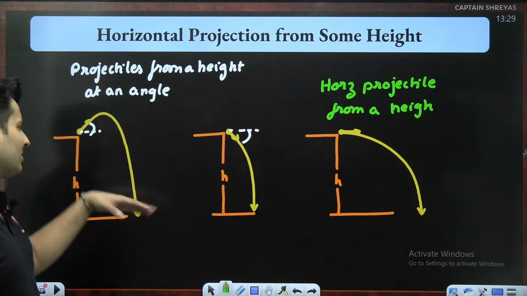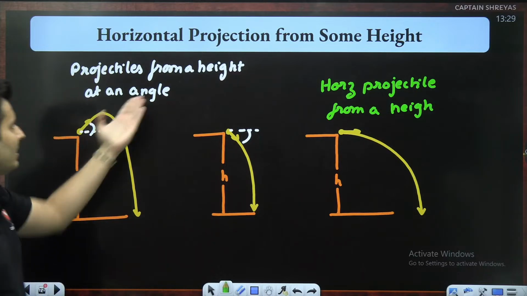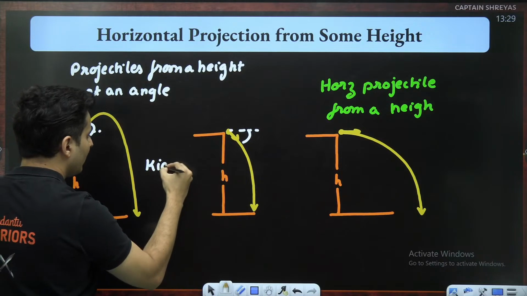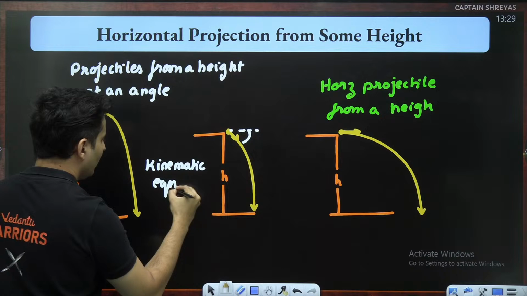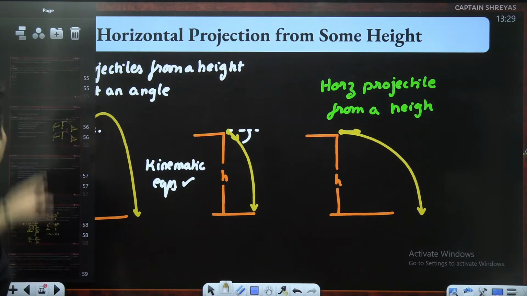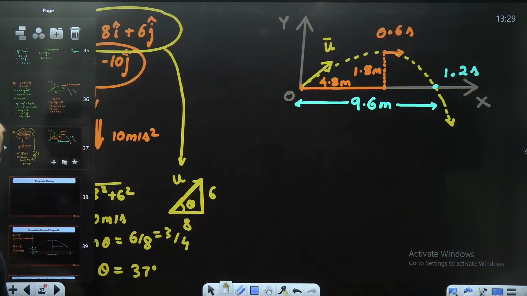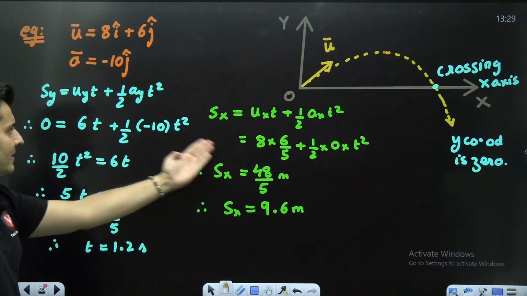These problems can be solved using 2D motion equations. For these kind of questions, it's nothing but using kinematic equations, just like how we did when we started off with projectile motion. We have just been using kinematic equations in x and y direction.